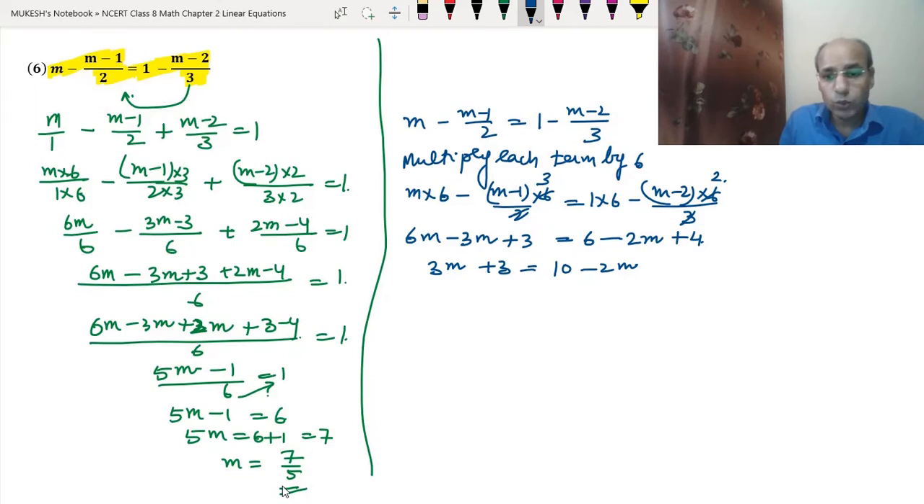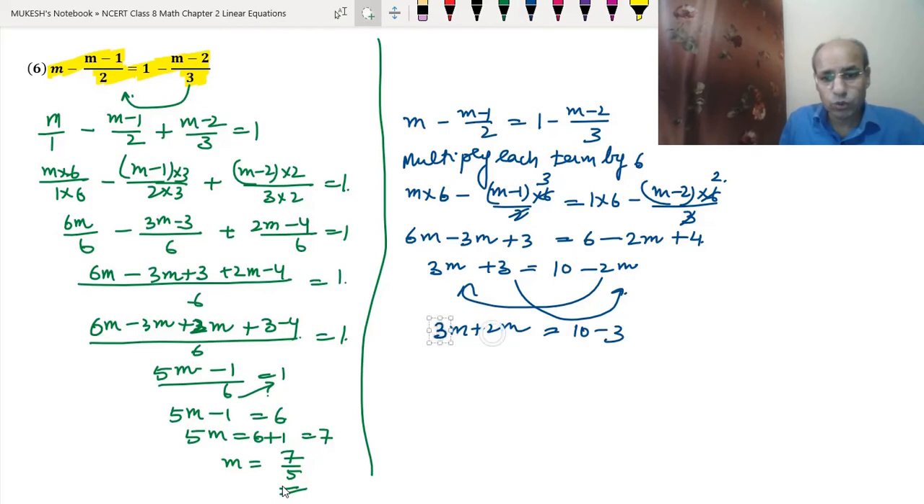Okay, 2m we take to the left hand side and 3 we take to the right hand side. So 3m plus 2m, because here it is minus sign, so here it will become plus. Since here it is plus sign, so here it will become minus, so 10 minus 3. So 3 plus 2 became equal to 5m and 10 minus 3 became equal to 7. So this 5 will go to the 7 upon 5. So m equals 7 upon 5 is the answer that we have got.